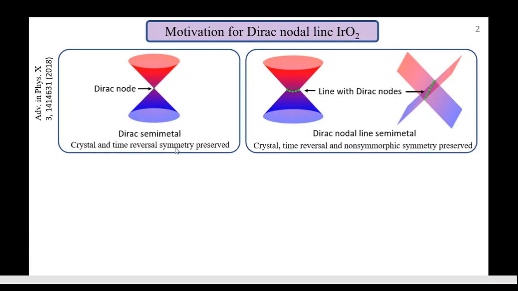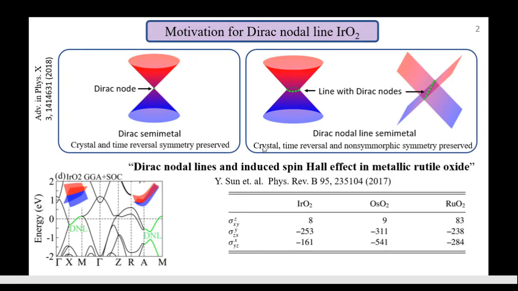Dirac semimetals are the 3D analog of graphene, where crystal and time reversal symmetries are preserved. In addition, if a material has non-symmorphic symmetry, then the conduction and valence bands may touch in multiple places in momentum space, forming Dirac nodal lines. So it was predicted that rutile crystals will have this additional non-symmorphic symmetry.